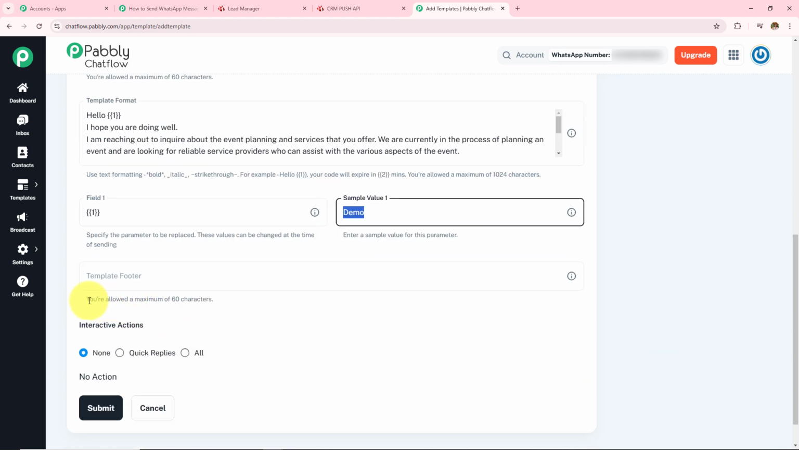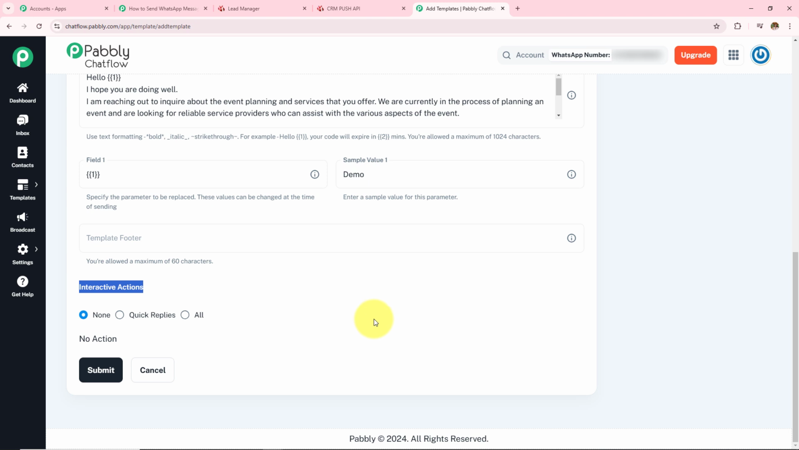Now if you want to enter the template footer, you can enter it. For now I am going to skip this, and in the interactive actions I want to select none. After creating this you simply have to click on submit, after which your template will be created in a few seconds or few minutes, and then you have to create the broadcast for the same template. But for now I'm not going to submit this template because I have already created a template and a broadcast. So I'm going to skip the submission of the template.